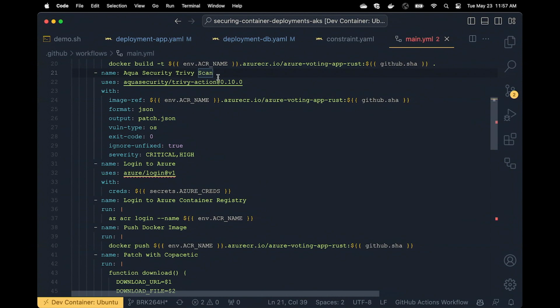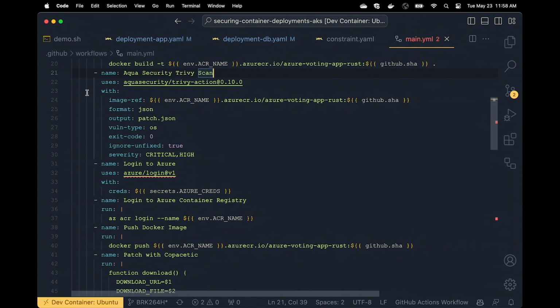So fortunately, and lucky enough for us, Trivy has a GitHub action already built. So you don't have to shim it into a run job or anything like that, or create some kind of bash script. It has a nice GitHub action that you can utilize. And so we're going to use the Aqua Security Trivy action and specify the image.